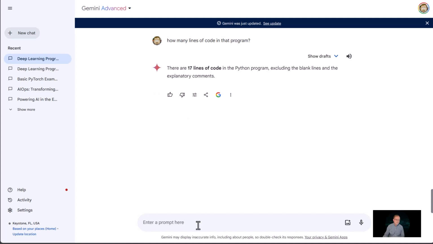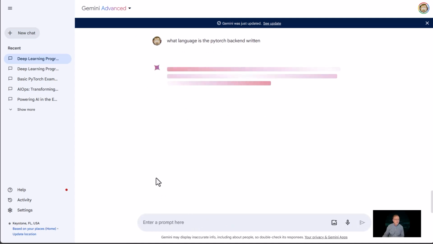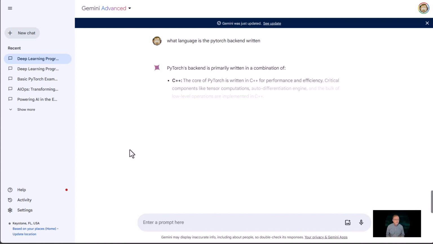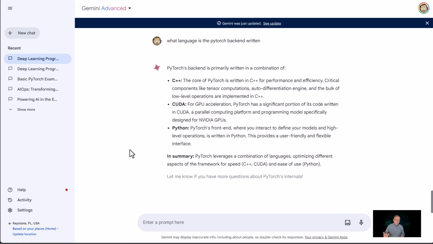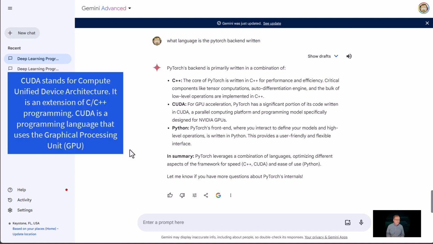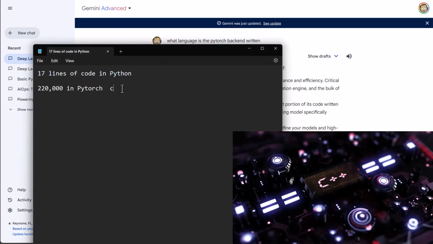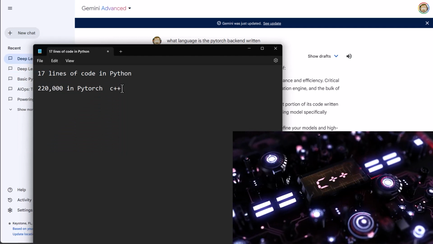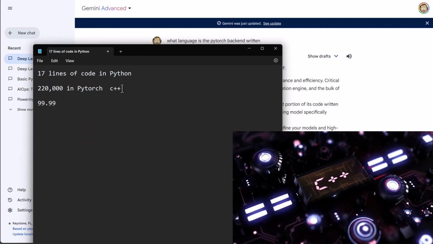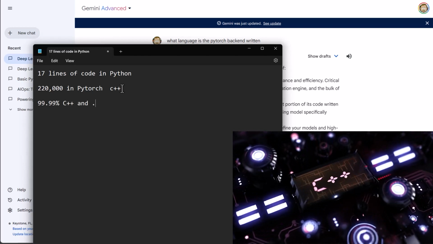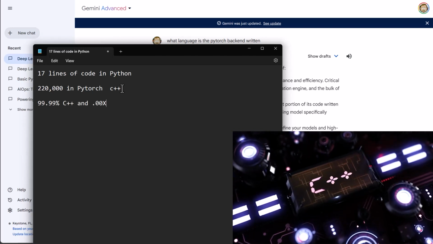Let's ask Gemini, who seemed pretty smart. We ask it the same question, and it gives us a little more detail: PyTorch is written in C++, a very low-level language, along with some CUDA code. Python is for the front end, that's the 17 lines of code that we wrote, but it chooses C++ and CUDA to get that low-level, high performance. So our program has approximately 220,000 lines of C++, and so our program is 99.99% C++ and 0.00 whatever percent Python.